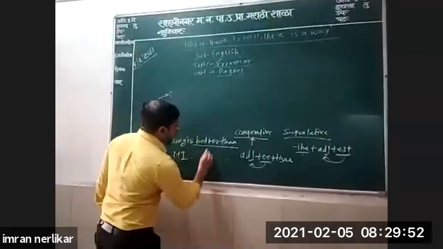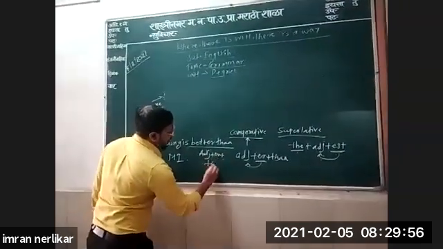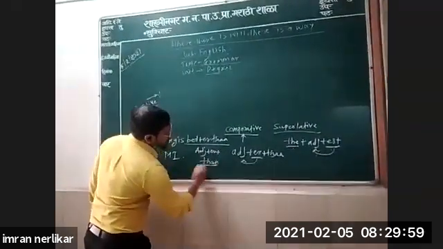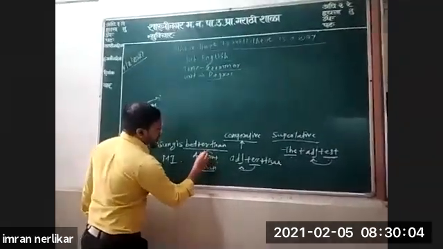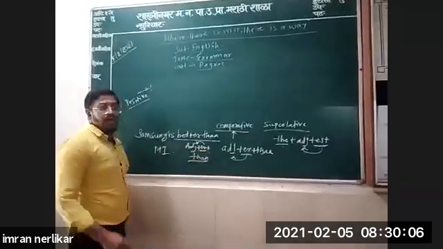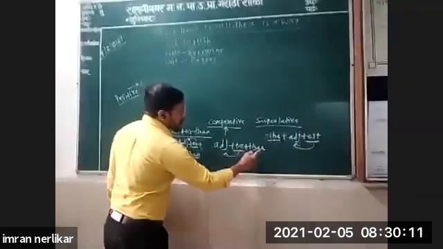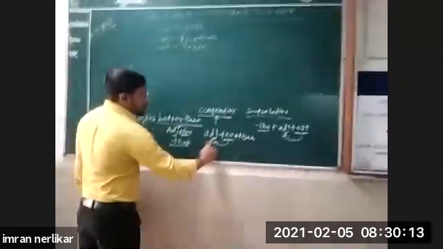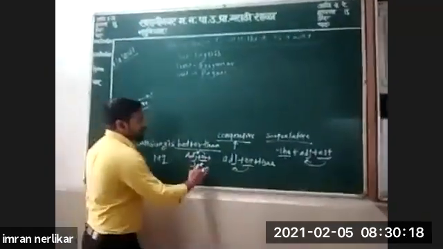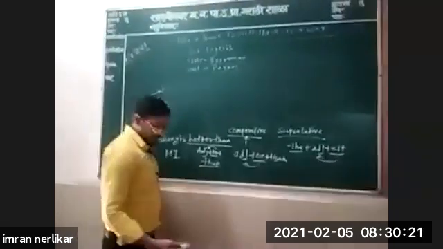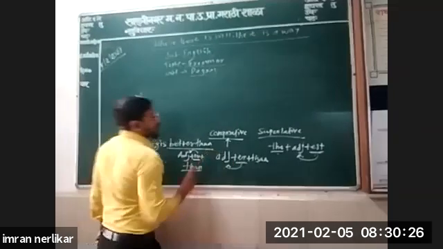Better than: adjective plus er plus than. Than is used after the adjective. Er is added to the adjective. This is comparative degree. Adjective plus er plus than. This is the structure of comparative degree.